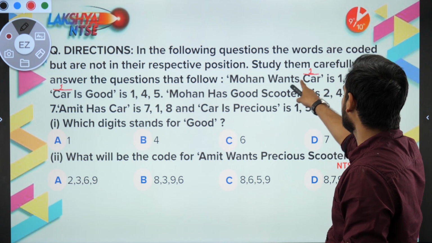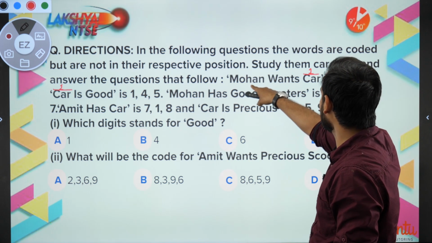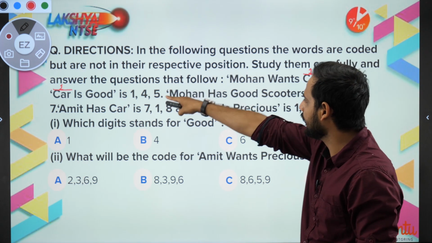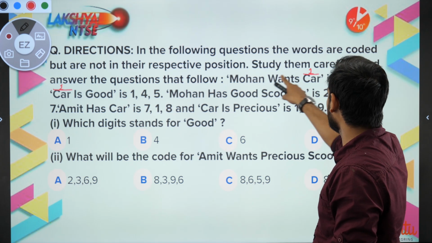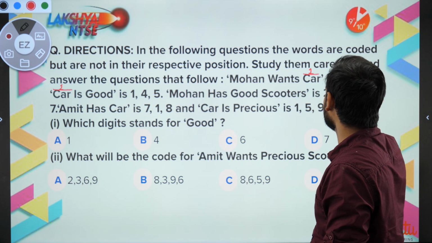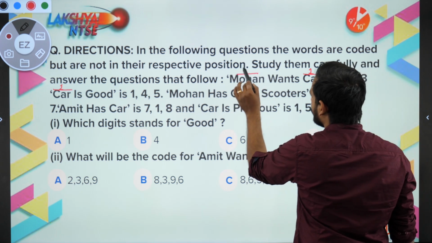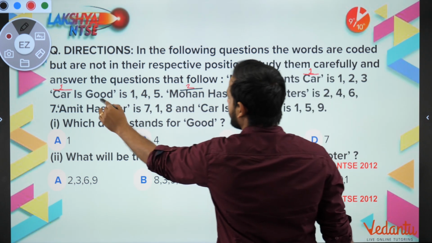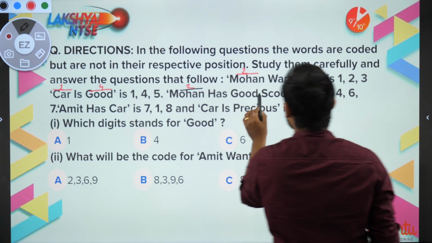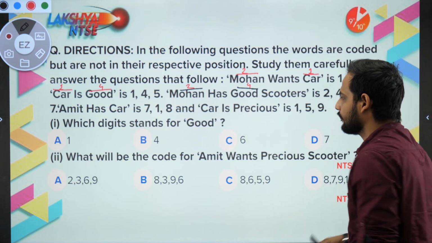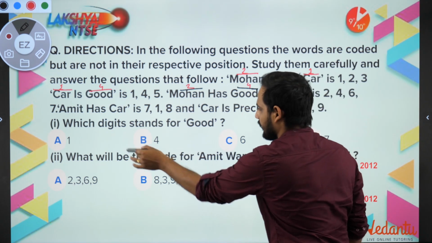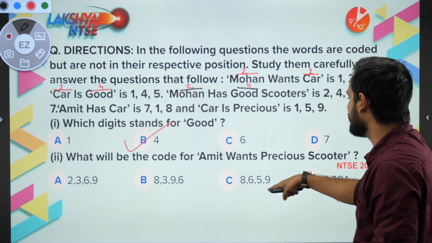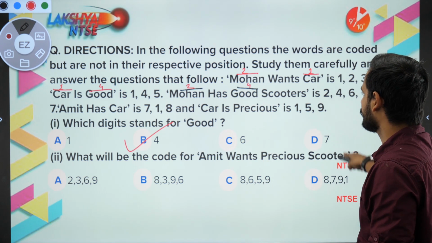Mohan has good scooters. Now, Mohan is here as well as here, correct? And good is there as well as there. So the only common code between these two is 2, 4. That means Mohan stands for 2 and good stands for 4. Let us see what we want. What does good stand for? Good stands for 4. First answer correct. Right? Now, what will be the code for Amit wants precious scooter?